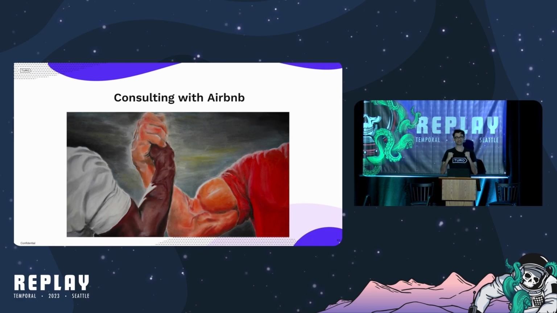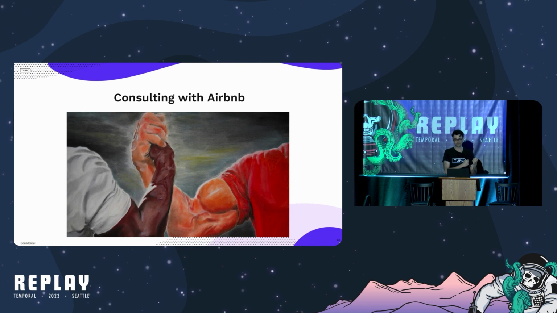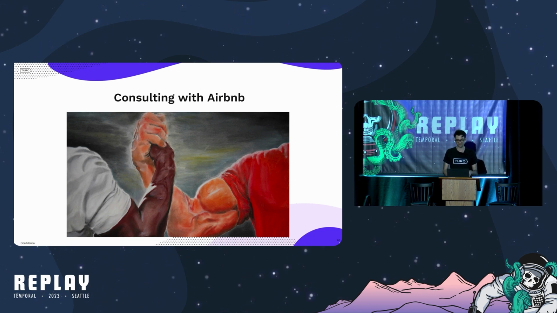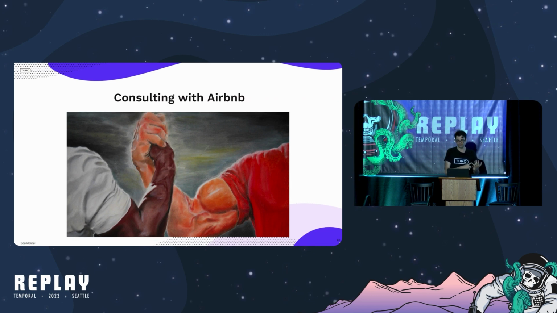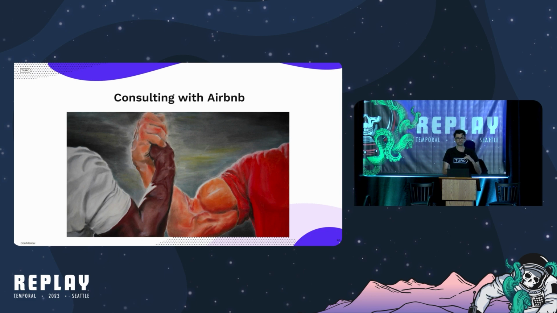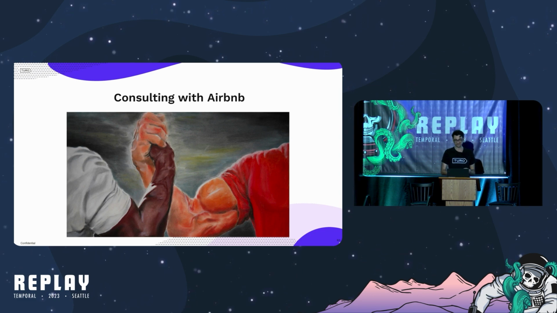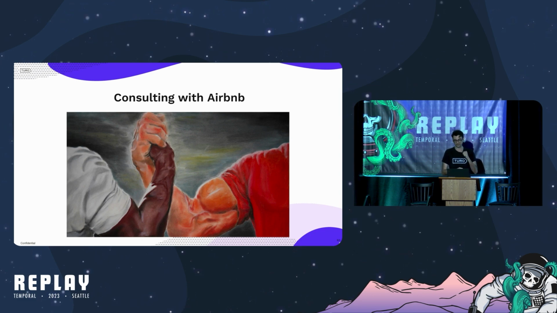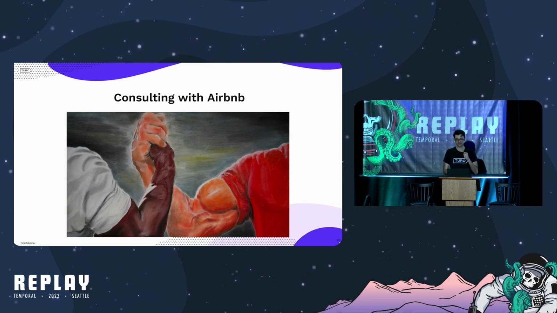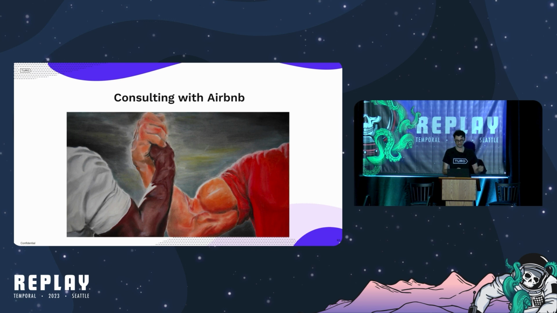The Temporal team graciously connected us with engineers from Airbnb. They shared their engineering journey with us, which was surprisingly similar to ours. They had started out with Quartz as well, moved on to Dine-In, and then had started to adopt Temporal for various use cases. The bookings team recommended that we consider Temporal for a recommendation lifecycle, and even recommended Temporal Cloud to avoid some of the challenges that they had faced with in-house management.